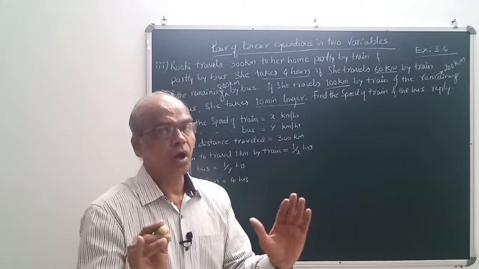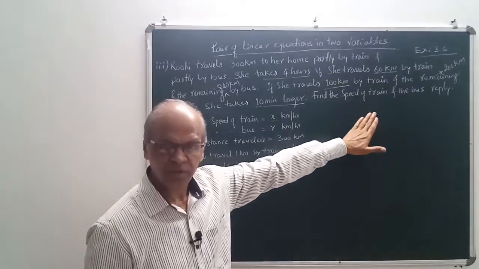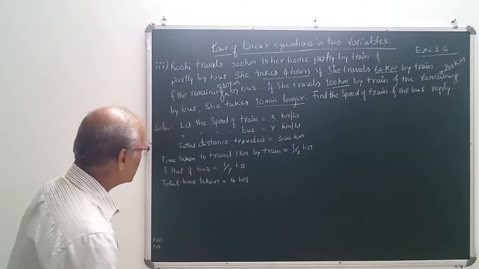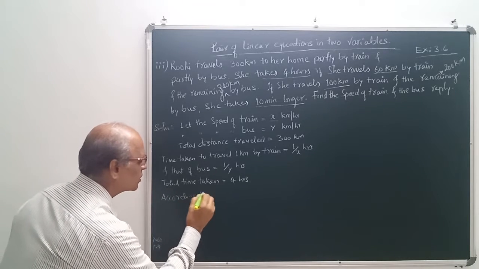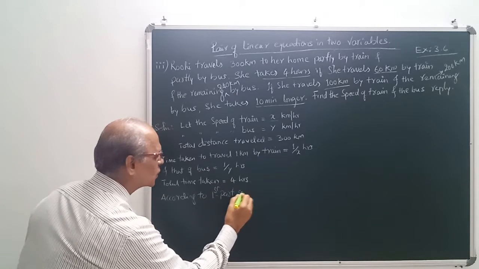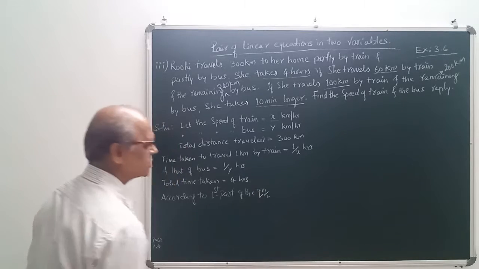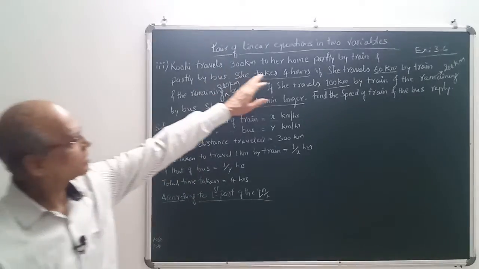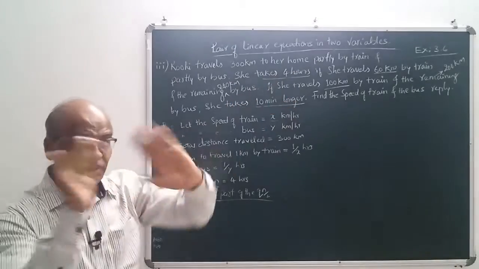Now the total time taken here is 4 hours. These are the requirements, where we have studied the question, noted the points, and assumed these two things. Now according to the first part of the question: she takes 4 hours in total.